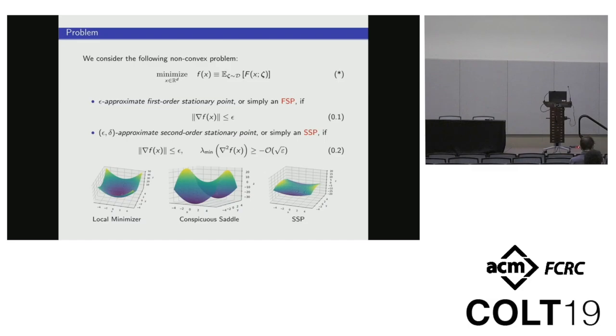To search a second-order stationary point, we must escape some saddles. Look at the three pictures. The three pictures are all first-order stationary points, but only the first and the third picture are second-order stationary points.